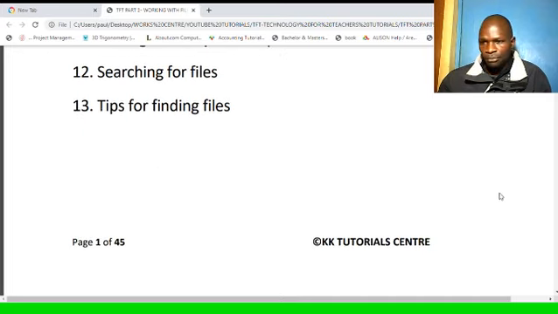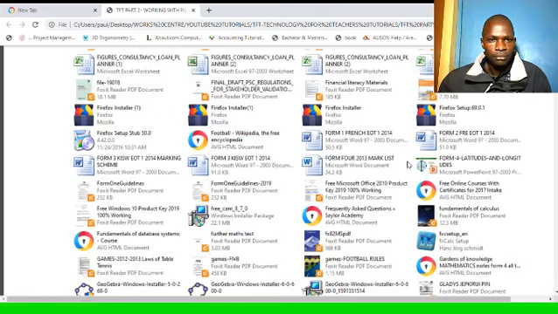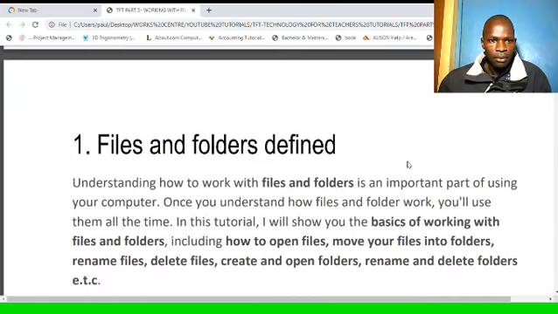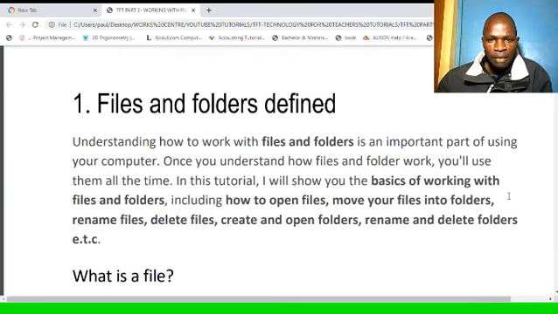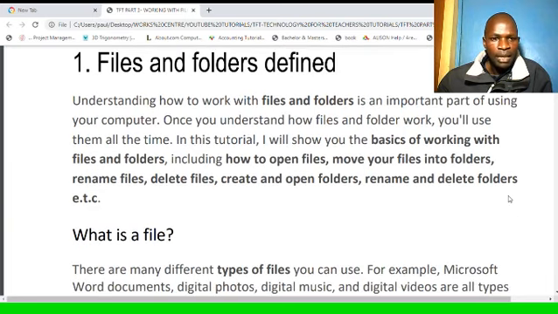Welcome. Files and folders defined. Understanding how to work with files and folders is an important part of using your computer. Once you understand how files and folders work, you will use them all the time. In this tutorial, I will show you the basics of working with files and folders, including how to open files, move your files into folders, rename files, delete files, create and open folders, rename and delete folders, among others.